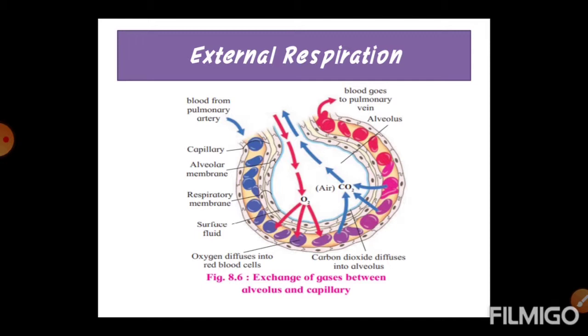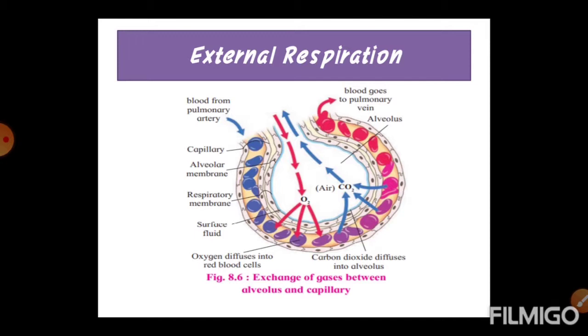What is meant by partial pressure? The partial pressure of carbon dioxide of blood entering the pulmonary capillaries is 45 mmHg, while the partial pressure of carbon dioxide in alveolar air is 40 mmHg. That means the partial pressure of carbon dioxide is less in lungs and more in pulmonary capillary blood.